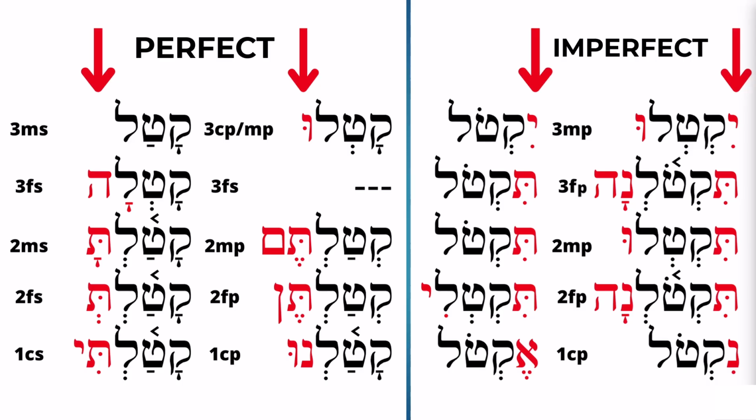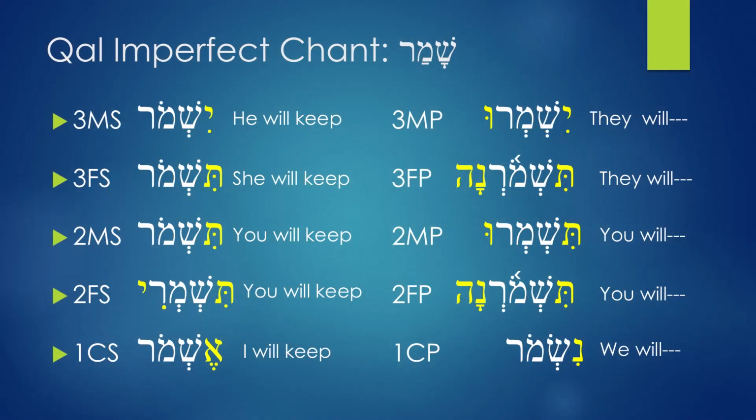Alright, let's look at the imperfect tense and see how to attach different verbs to the prefixes. Let's go through the chart, using the verb shamar. Shamar means he kept, and that is in the perfect tense. To make it imperfect, you add prefixes. So it's yishmor, he will keep. Then 3fs, tishmor, she will keep. 2ms, tishmor, you will keep. 2fs, tishmeri, you will keep. And then 1cs, eshmor, I will keep.